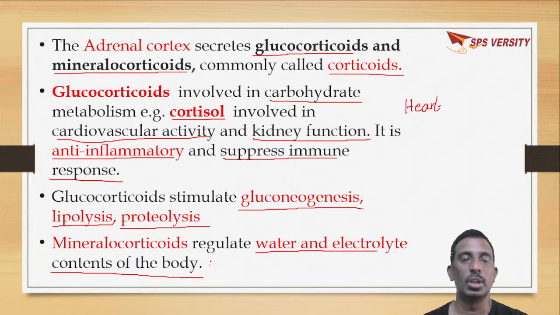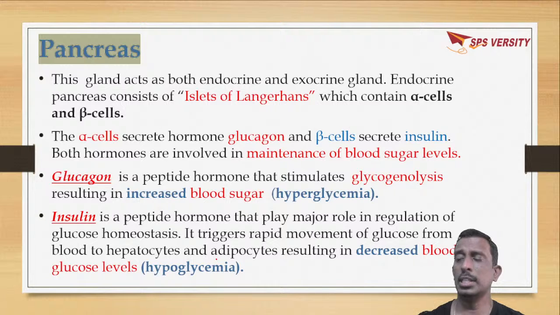Okay. So in the adrenal gland, adrenal cortex will secrete corticoids, and adrenal medulla will secrete catecholamines. In catecholamines there are adrenaline and noradrenaline. In corticoids there are glucocorticoids and mineralocorticoids. Glucocorticoids are involved in carbohydrate metabolism, and mineralocorticoids are involved in the water and electrolyte contents of the body. So this is about the adrenal gland, which is present on the apex of each kidney.